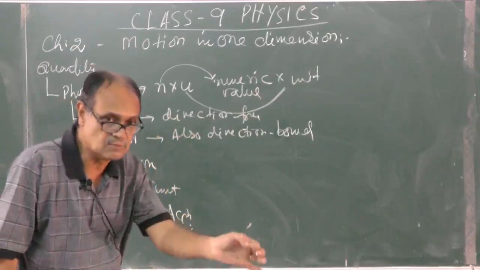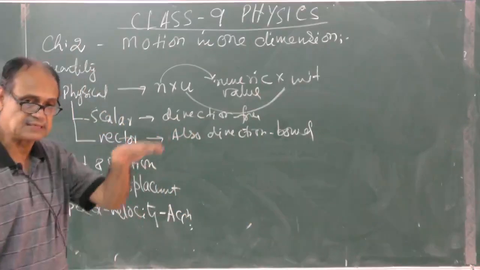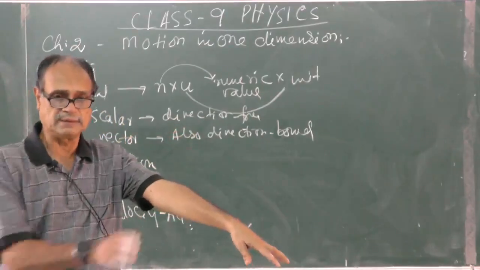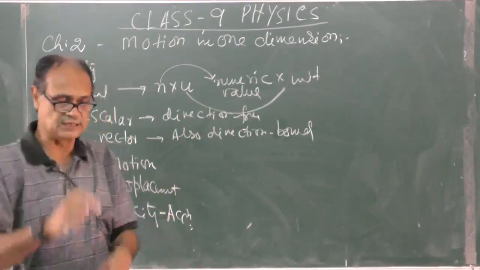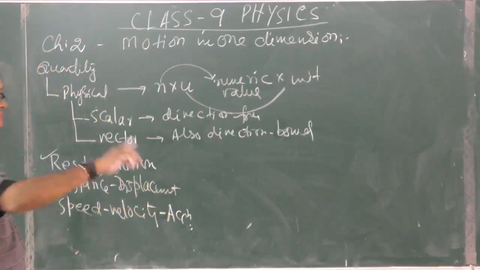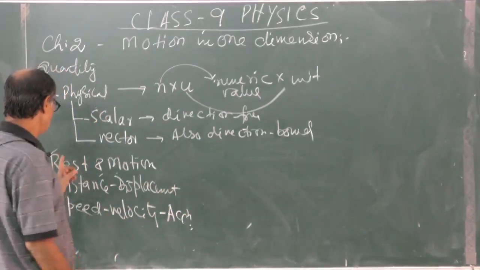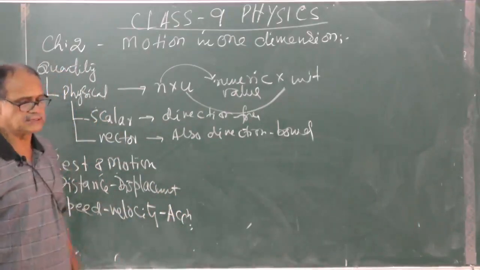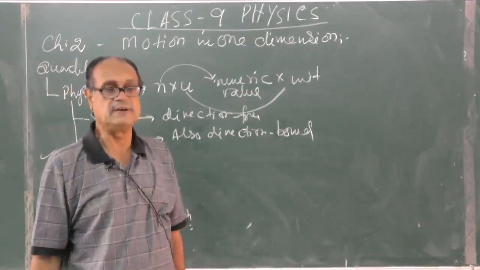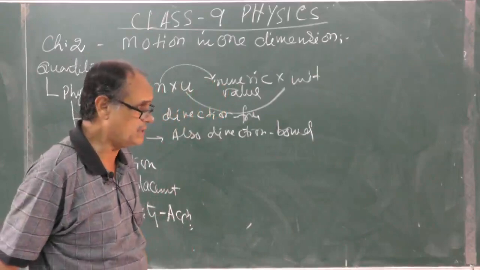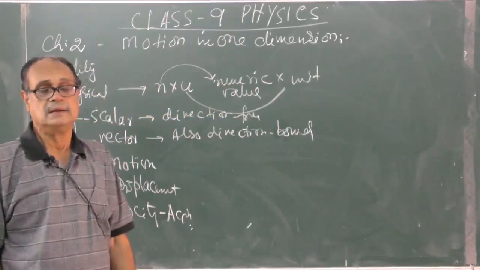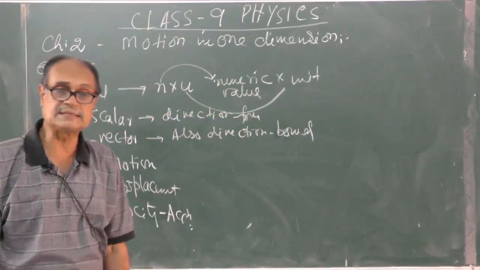If the duster is moved from the table, that means the table remained in the same position, but the duster moved away, that means its point of reference changes. That's why it comes in motion. So a body is said to be in rest if it doesn't change its position with respect to a reference point in the immediate surroundings.